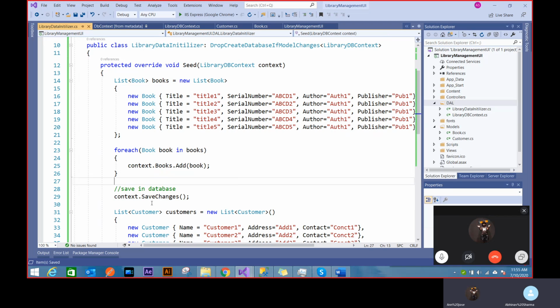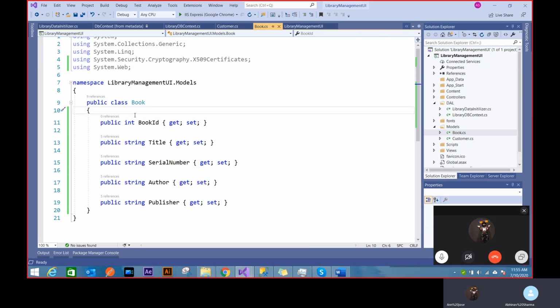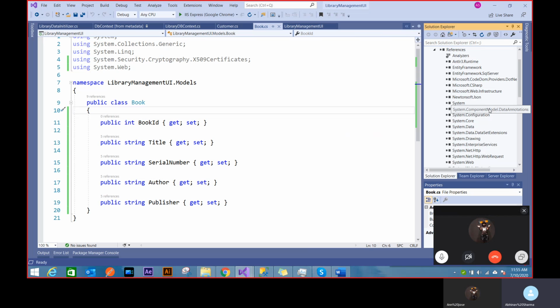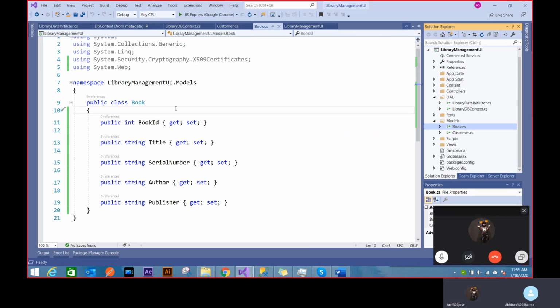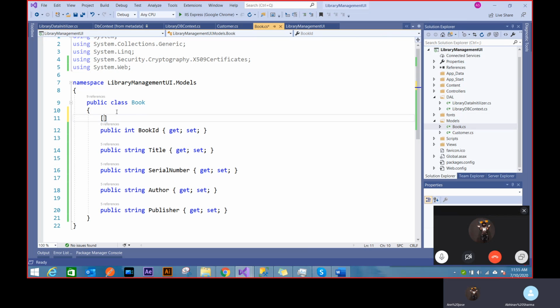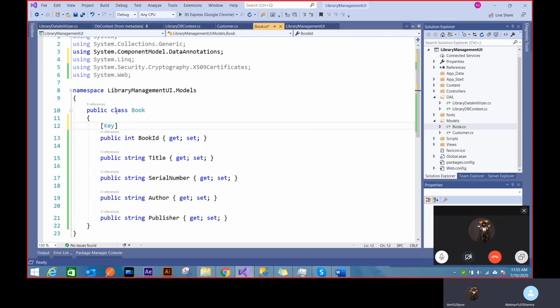Now something that this thing doesn't know in my model is the primary key. I have not defined any way by which this model knows that's my primary key. It's auto incrementing. So I can use a concept which is called data annotations. It is automatically added to me inside my references. What data annotations is, I can decorate these properties with some kind of hint. So I can say this is a key. And if you do control dot, you can just use using. That's a way of saying that this is going to be my primary key, and because it's a primary key, I'm not saying anything else, it will be auto incrementing. So that's a very simple way of defining it.